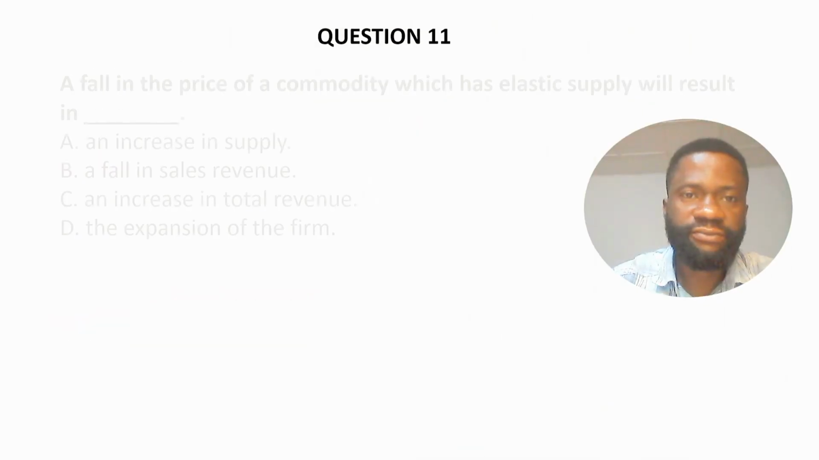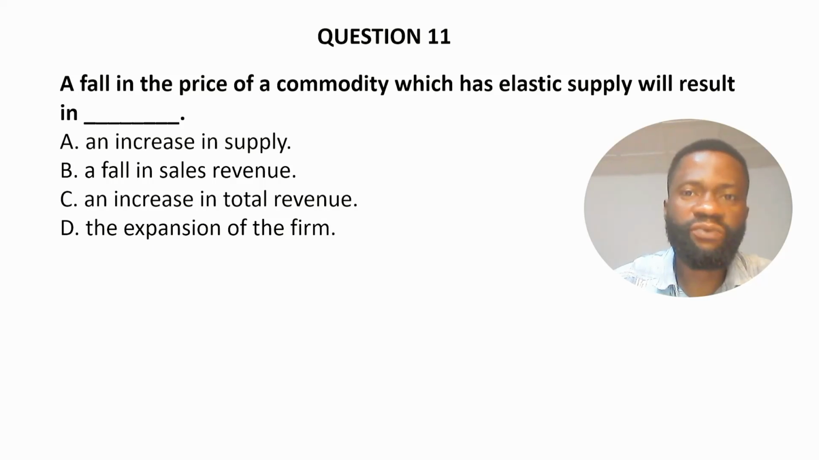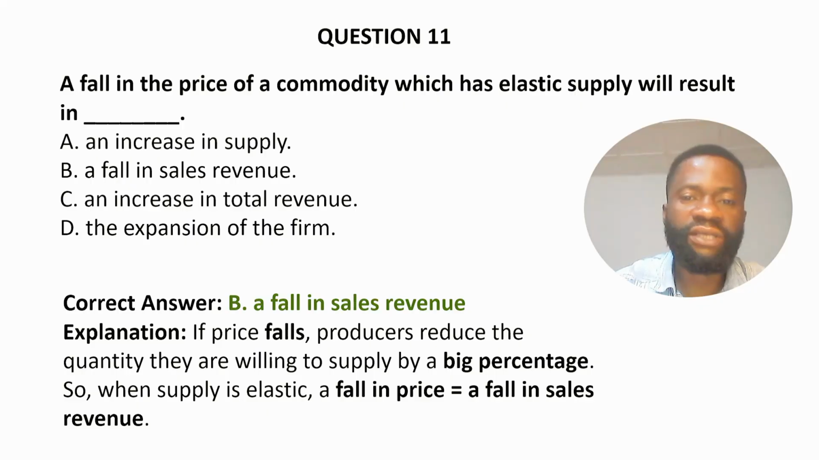Question 11. A fall in the price of a commodity which has elastic supply will result in dash. A. An increase in supply. B. A fall in sales revenue. C. An increase in total revenue. And D. The expansion of the firm. The correct answer is option B, a fall in sales revenue. If price falls, producers reduce the quantity they are willing to supply by a big percentage. So when supply is elastic, a fall in price will equal a fall in sales revenue.